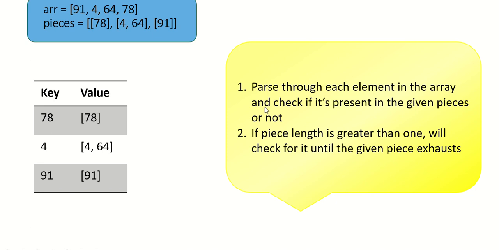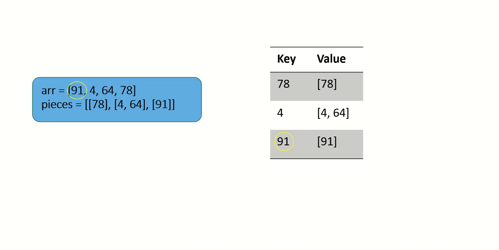Now, as I said before, we'll pass through each element in the array. For 91, yes, 91 is there in the hash map. Hence, we can place this piece to make a potential array. Next, we'll check for 4. Yes, 4 is present in the hash map and it's also an array with length more than 1.